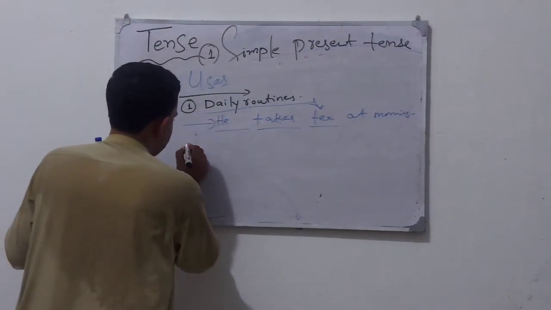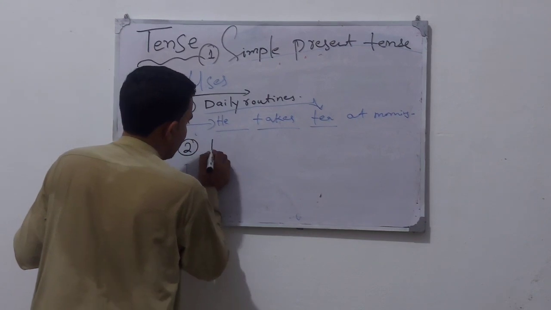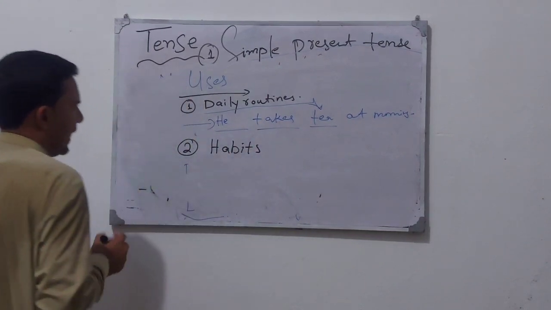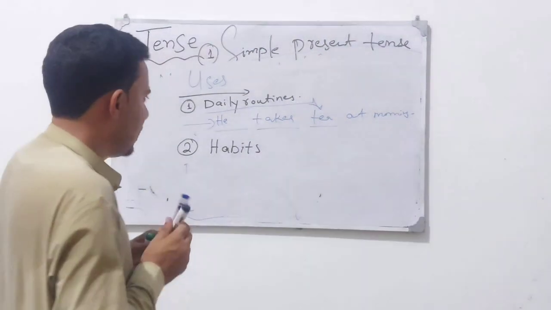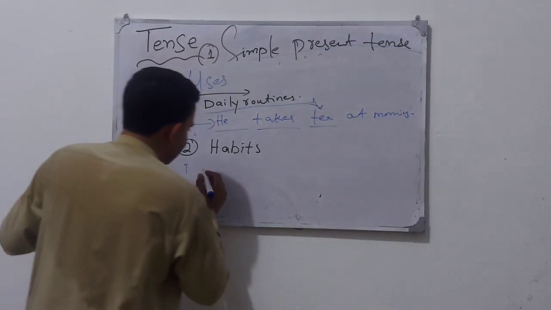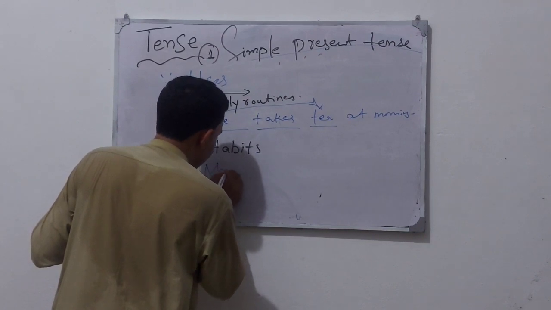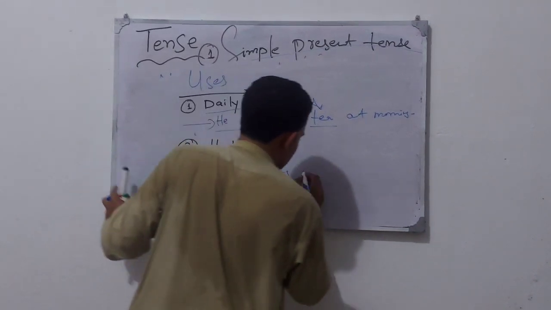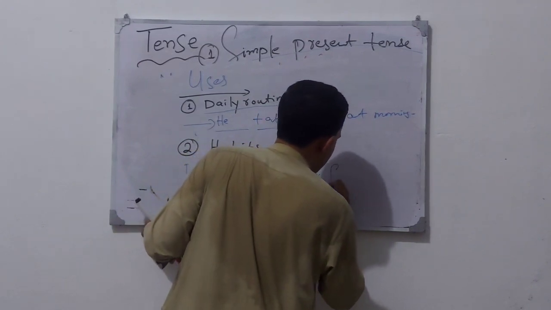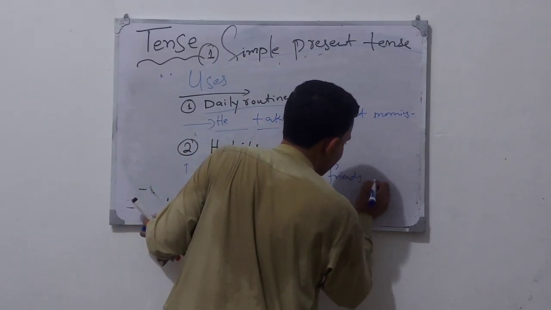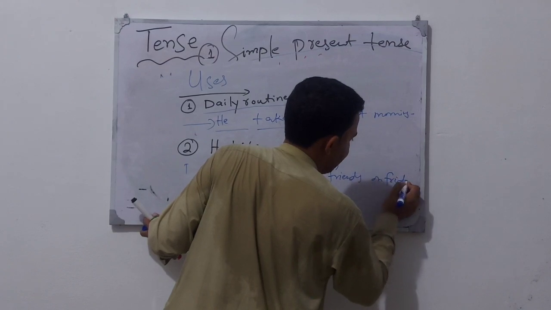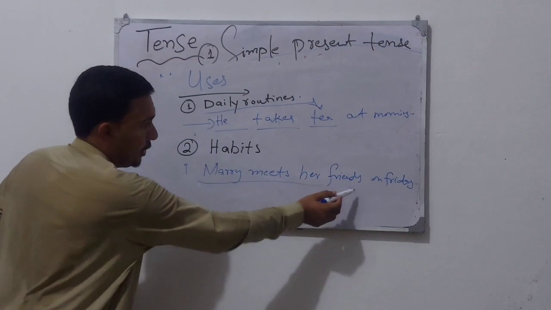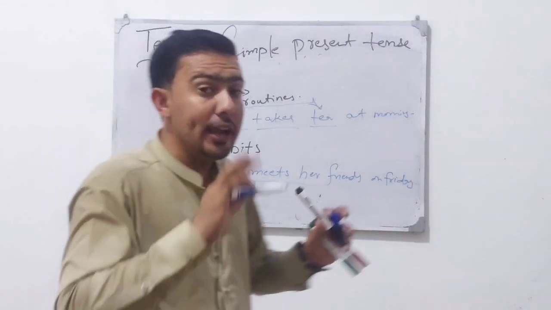Number two, it shows us habits. Habits and daily routine are a little bit the same. Like we can say, "Mary meets her friends on Friday." So it is her habit, meeting her friends every Friday.